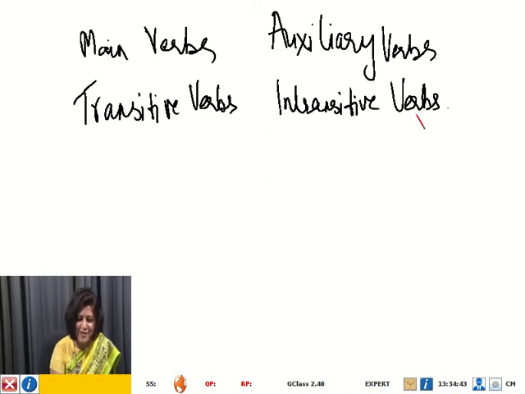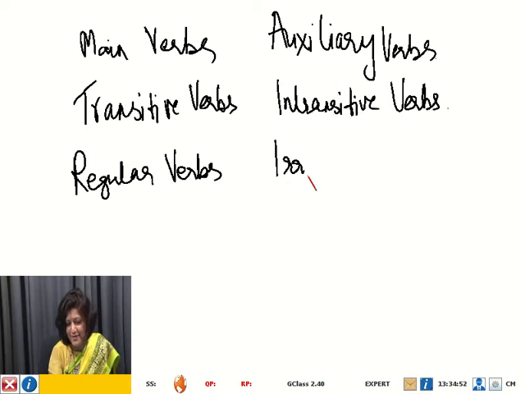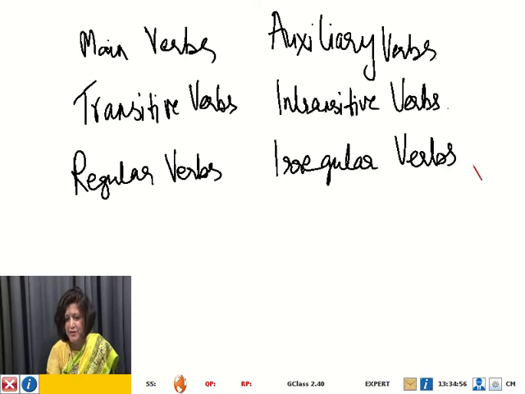Then there are regular verbs, and there are irregular verbs. Then there are verbs of complete predication, and verbs of incomplete predication.